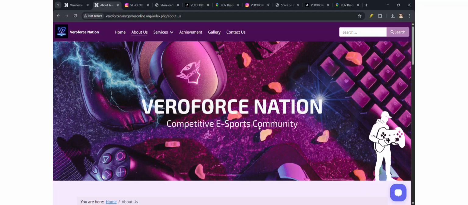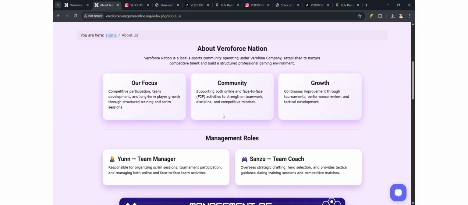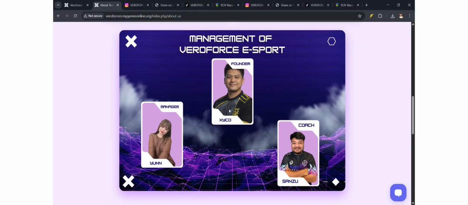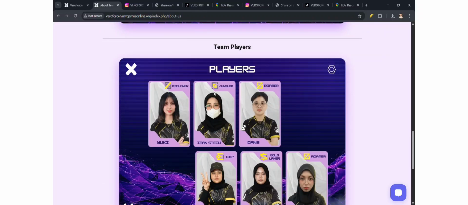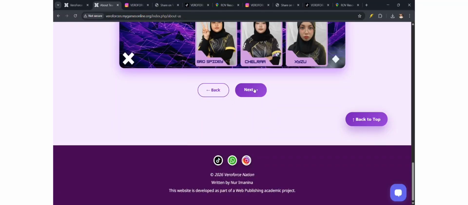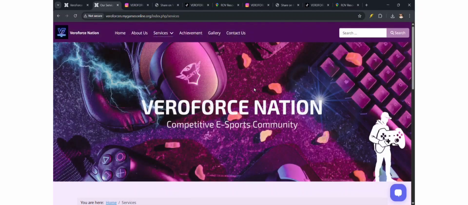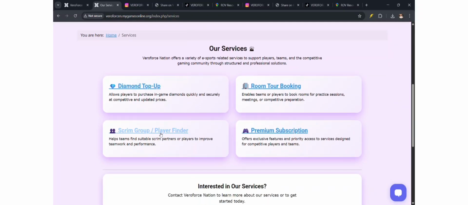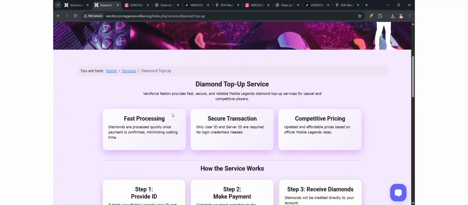It's just the same, and the content for about us, and then we embed the management of Veroforce and team players. We embed a video. As you can see, it functions as a video, not as an image. And then next page, we have our services page, and if the cursor goes over it, the title will change color to let the user know that this can be clicked, and it will bring us to the next page.